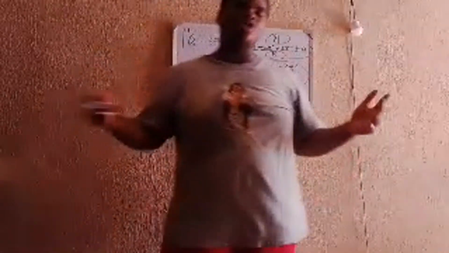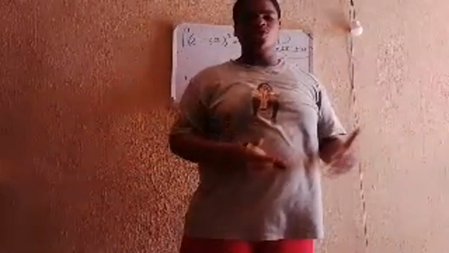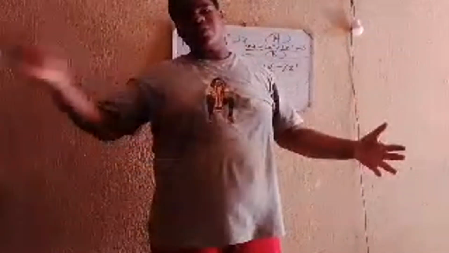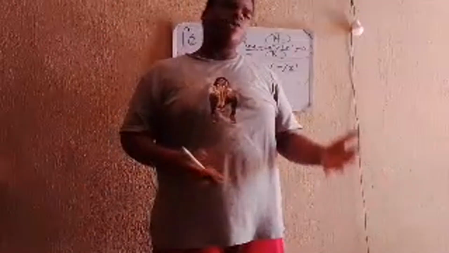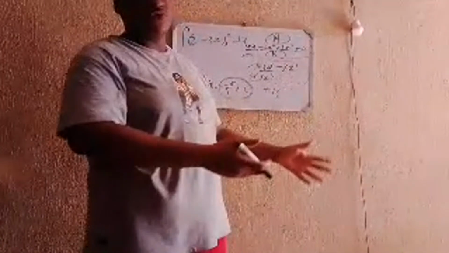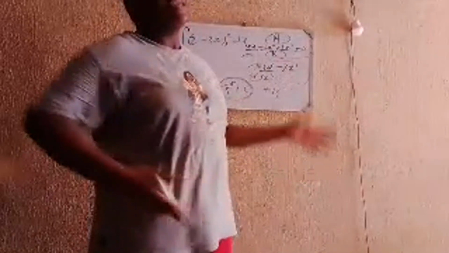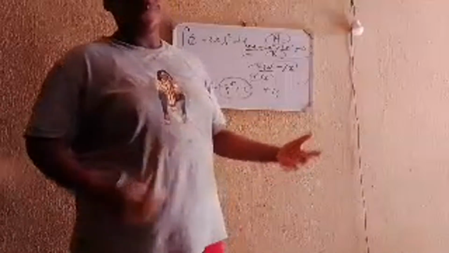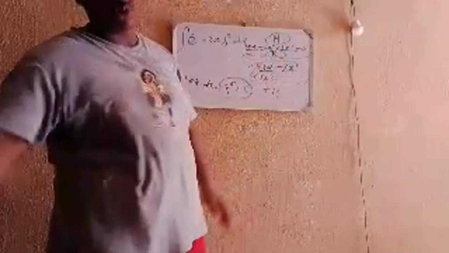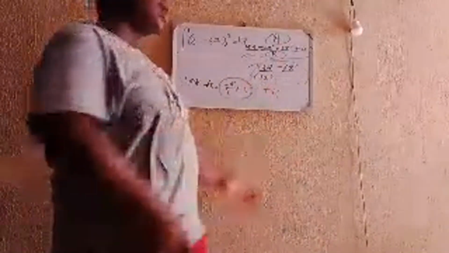So now that minus 8 over 9 may look like a problem. But the reason it does not actually pose a problem to the integral is that, at the end of the day, that minus 8 over 9 will cancel itself out. All constants get cancelled out once you have a definite integral. And once you have an indefinite integral, you can just add all the constants. That means 8 over 9, even though it's not a letter, is still a constant. It does not change, no matter what the value of x is. So just add all the constants together as plus k. It does not really change the question.